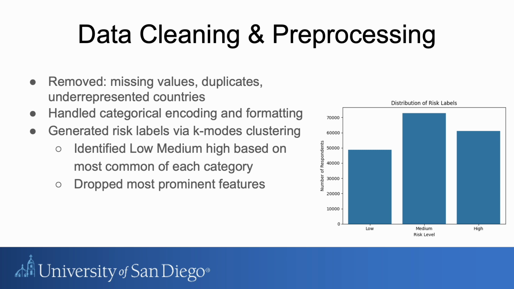What we did was essentially use an unsupervised learning method where it used the data and got the modes of all the columns and created the different classes where it was low, medium, high of what the risk would be off of the data it's given. From that, we also dropped the prominent features that were used within the risk label so that way we don't have the AI that we're creating basically reverse engineer that.